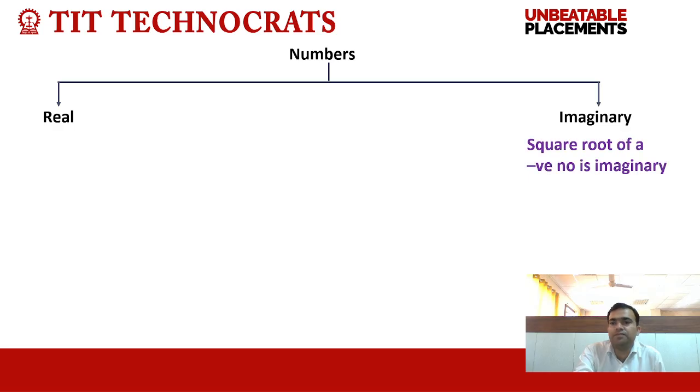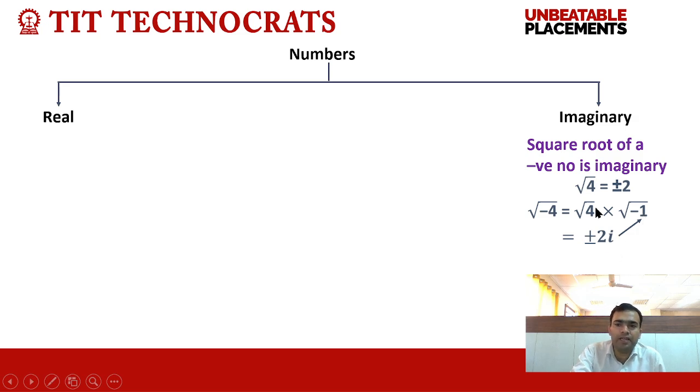What is an imaginary number? An imaginary number is the square root of a negative number. If we are finding the square root of a negative number, that is, the square root of minus 4, we will get an imaginary number. Root minus 4 is an imaginary number. Root minus 4 equals root 4 into root minus 1. Root minus 1 is an imaginary number and it is represented by iota. And the square root of 4 is plus minus 2. So root minus 4 will become plus minus 2i, right? So plus minus 2i is an imaginary number.